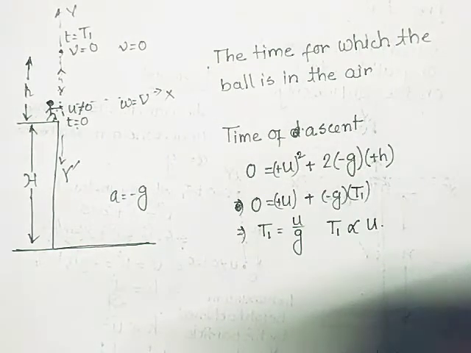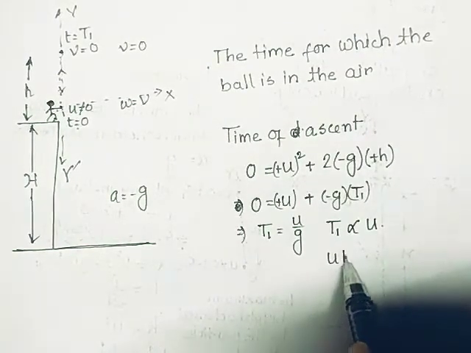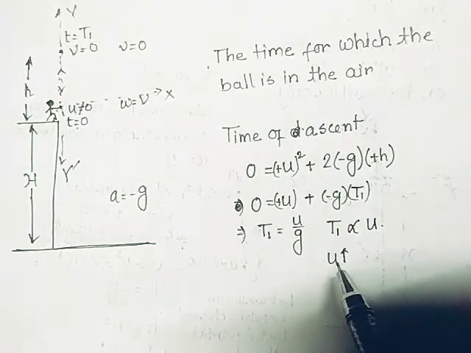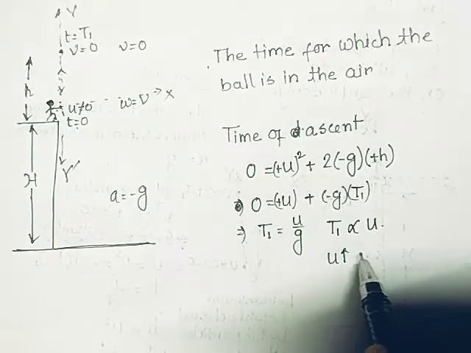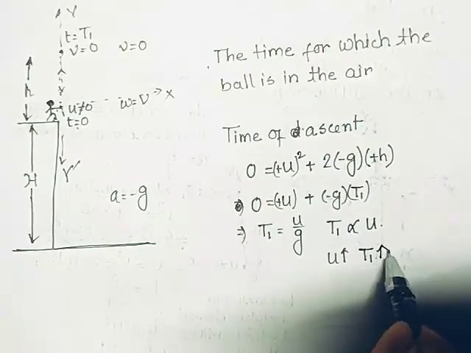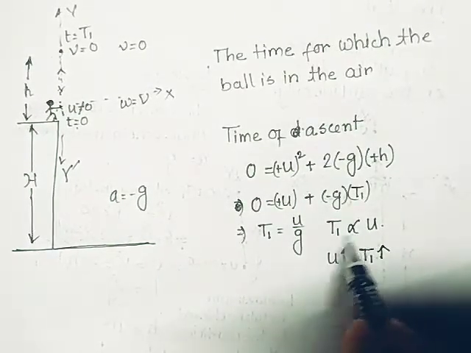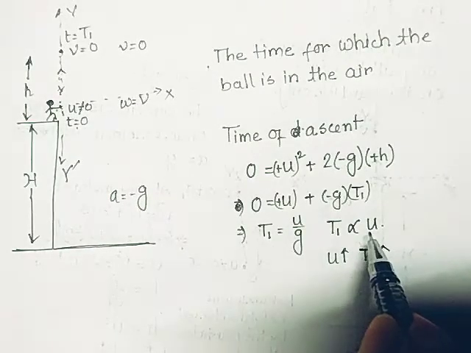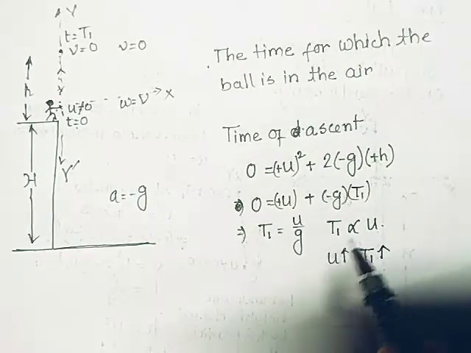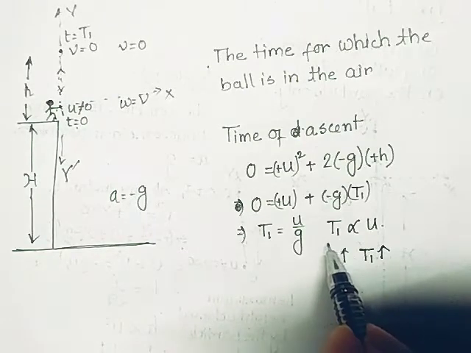So if the velocity of throwing, or velocity of projection, is increased, the time of ascent will also increase, and it is linearly proportional. If u is made twice, the t1 will also be twice.